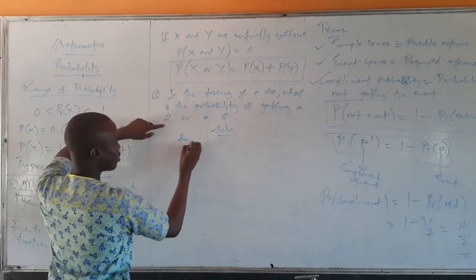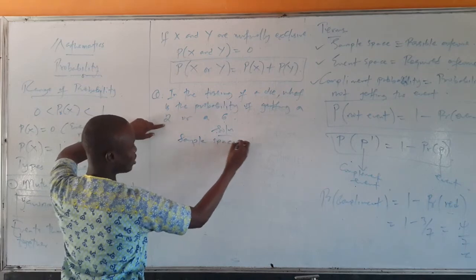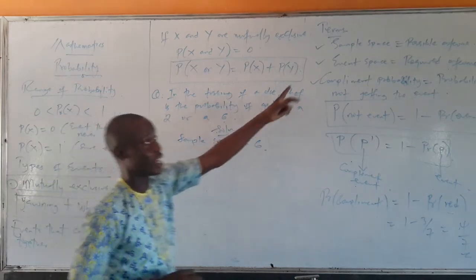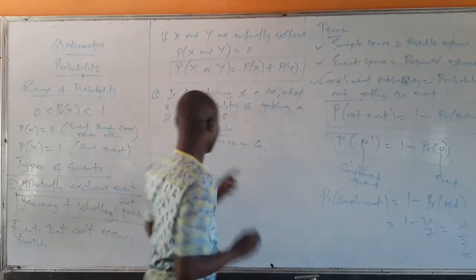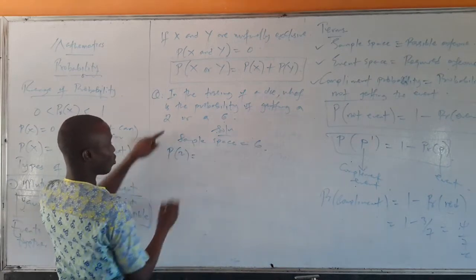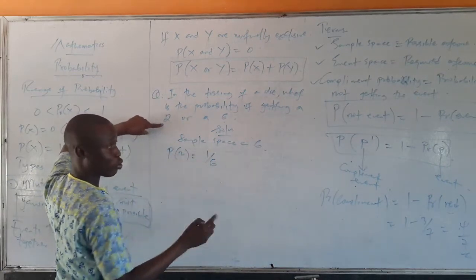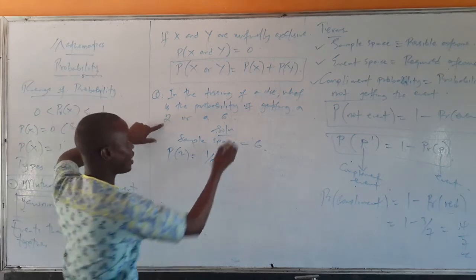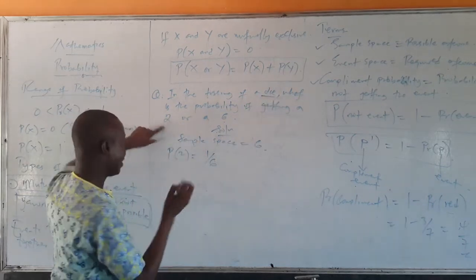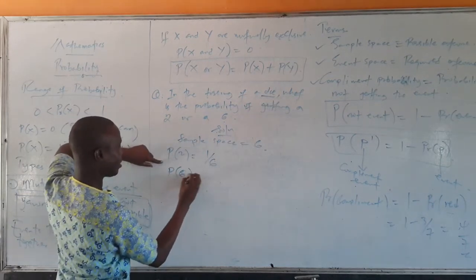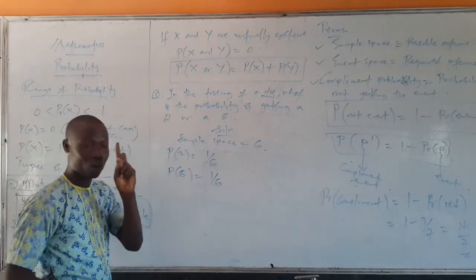The sample space is 6, the total number of possible outcomes, 1 to 6. The probability of getting a 2 is 1 over 6, because you only have one 2 on a die. The probability of getting a 6 is also 1 over 6.